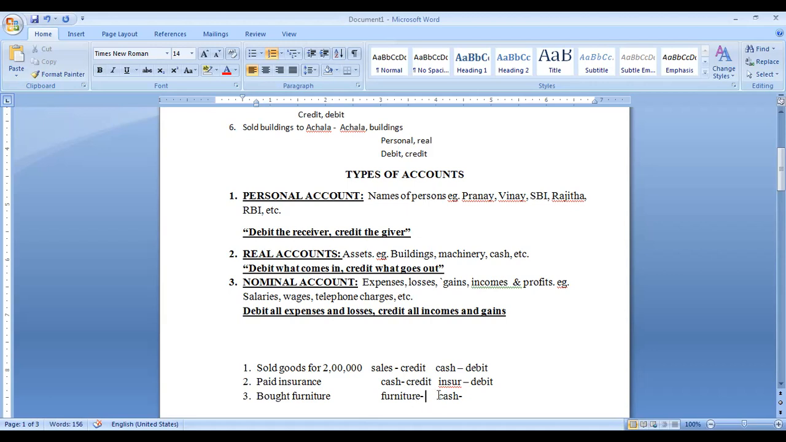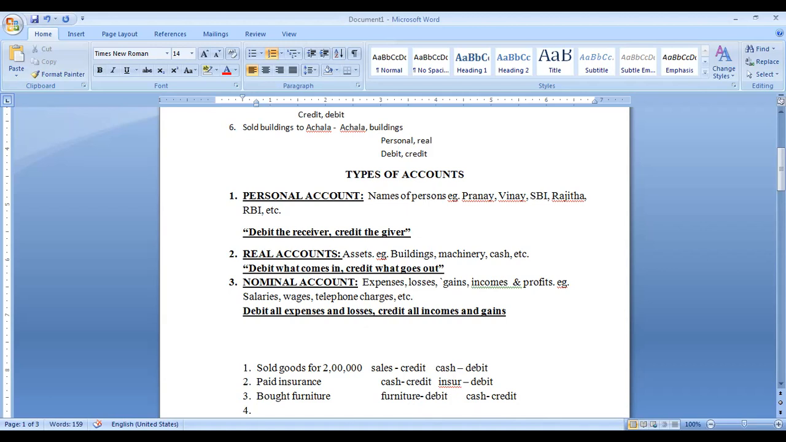So what is the principle for real account? Debit what comes in, we are saying. When you are purchasing furniture, it will come to you, no? So you will debit it. Automatically cash will be credited. Debit what comes in and credit what goes out. When you are purchasing furniture, cash will go out. That is why you are crediting it. Is it correct? Yes, sir.